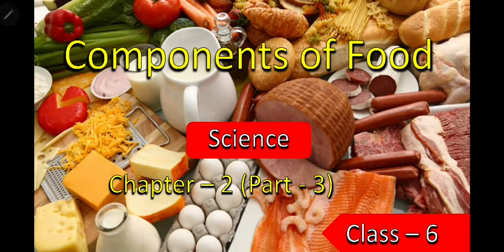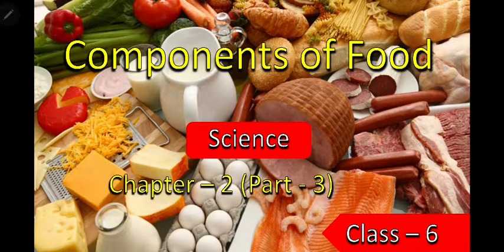So we all know that to maintain our body we need protein, carbohydrates, vitamins, fat, minerals, water, and roughage. But if we don't have them, what will happen? We will become sick. That means we will be affected by diseases.